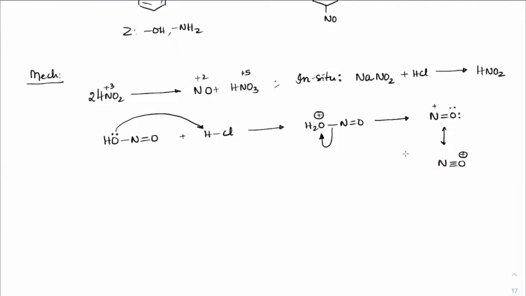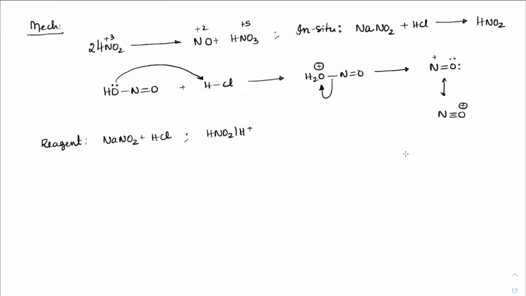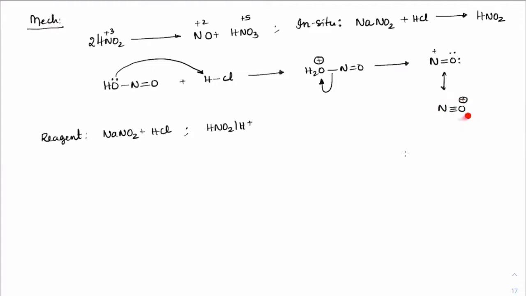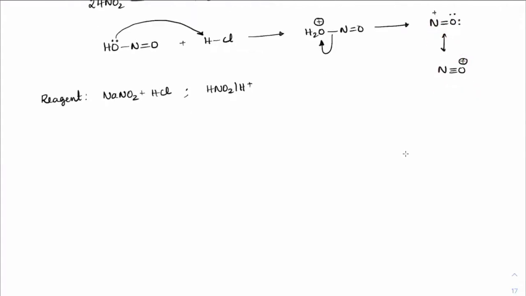Here, everybody. Sometimes in the question, the reagent is given in different formats. The reagent is either given as NaNO2 plus HCl, so you should understand the background, or it can be directly given as HNO2, H plus. Both of them mean the same thing. Okay. We are generating an electrophile NO plus. This is called the nitrosyl group. And when this nitrosyl group gets attached to benzene, that is called nitrosation.